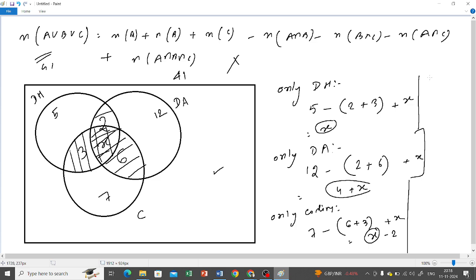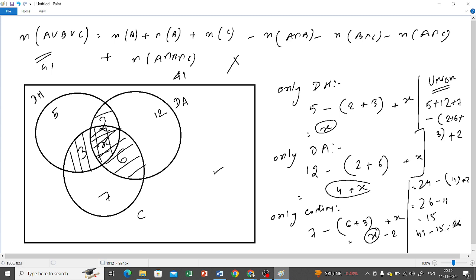so now we can find out the union of all of them. Okay, so that means 5 plus 12 plus 7 minus the intersection parts, intersection is 2 plus 6 plus 3 plus the value of x, that is 2. Okay, so that is 12 plus 5 is 17 plus 7 is 24, minus 6 plus 2 is 8, 11 plus 2, so that is 26, minus 11, so that is 15. Okay, so 41 minus 15 is going to be 26.